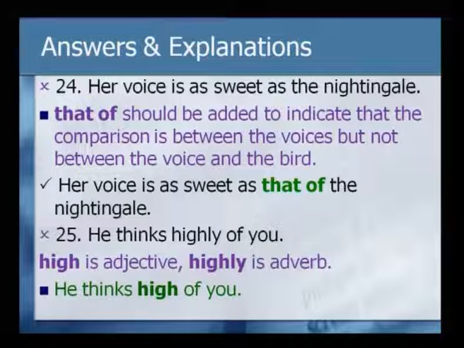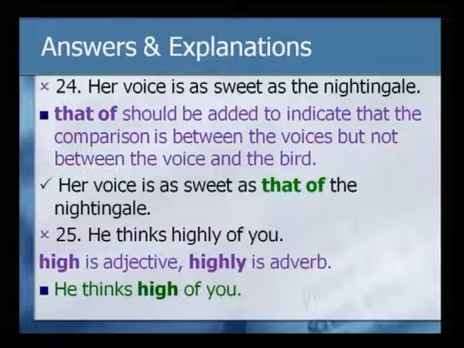"That of" should be added to indicate that the comparison is between the voices, but not between the voice and the bird. So, the comparison is between the voices. If you want to indicate that, you should use "that of". But as such, when you say her voice is as sweet as the nightingale, what you are saying is her voice is sweet like the nightingale. But if you want to say just like the voice of the nightingale, her voice is also sweet.